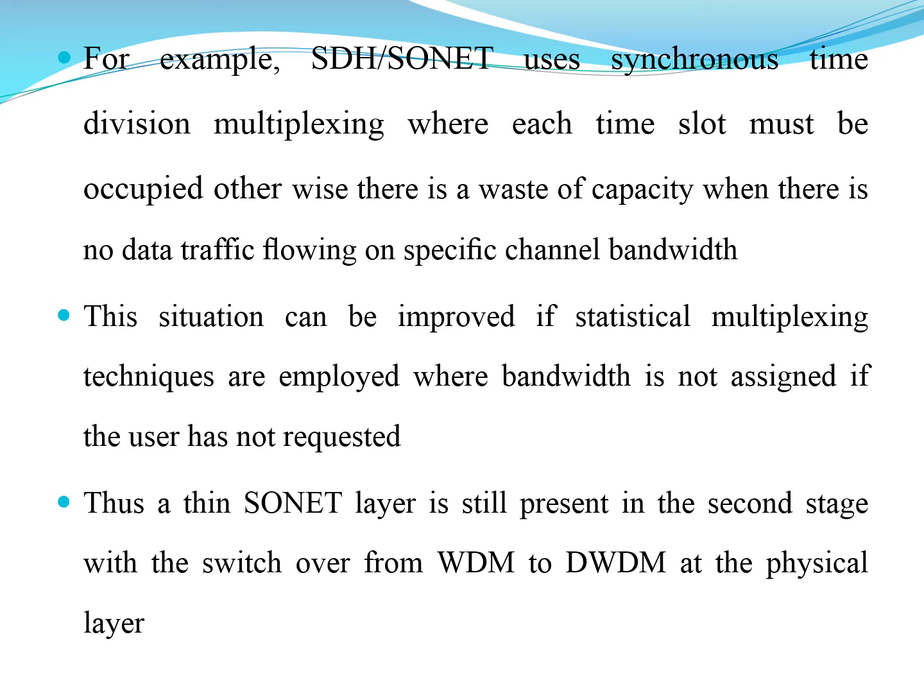This can be improved if statistical multiplexing techniques are employed instead of just using time division multiplexing, wherein the bandwidth is not assigned if the user has not requested it. That would be a better design in terms of multiplexing, that is statistical multiplexing. Bandwidth wastage is avoided. Thus, a thin SONET layer is still present in the second stage with the switch over from wavelength division multiplexing to dense wavelength division multiplexing at the physical layer.